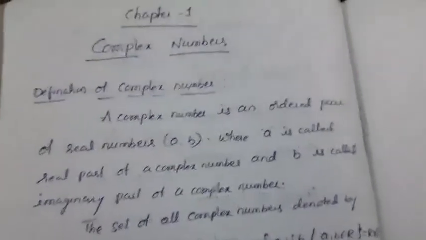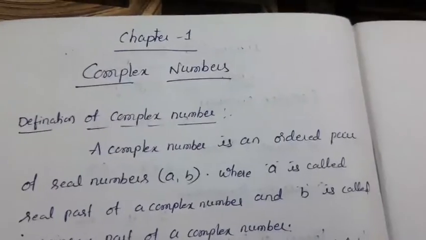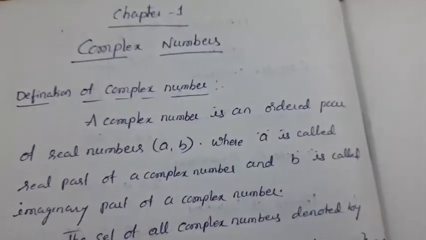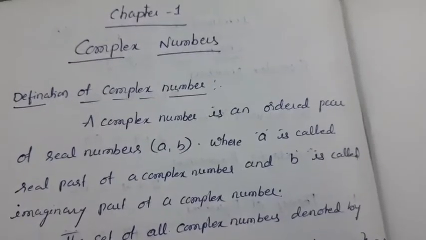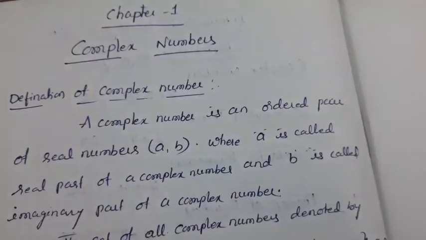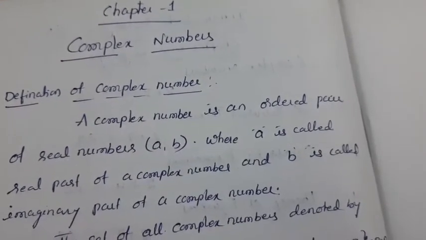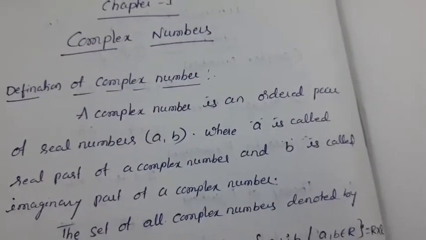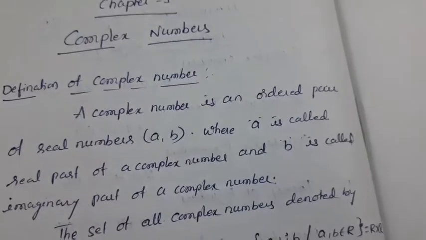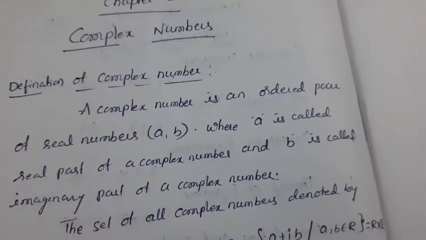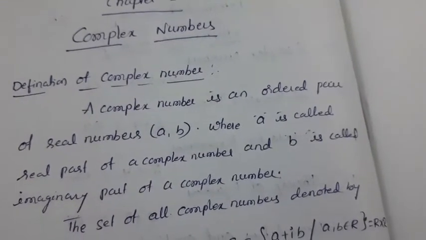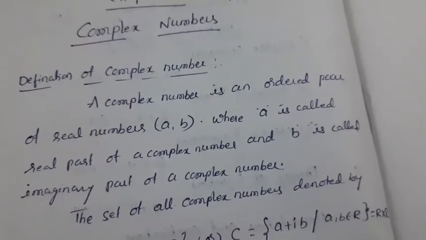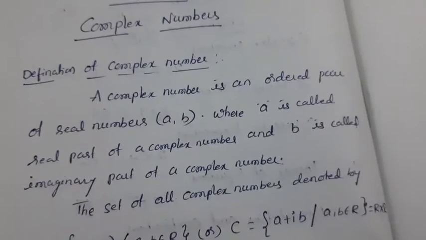Here we first have to discuss the definition of a complex number. What is a complex number? A complex number is an ordered pair of real numbers, that is, (a, b). In this ordered pair, the first element a is called the real part of the complex number. What is b? Now b is called the imaginary part of the complex number.